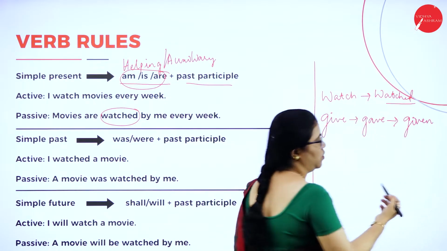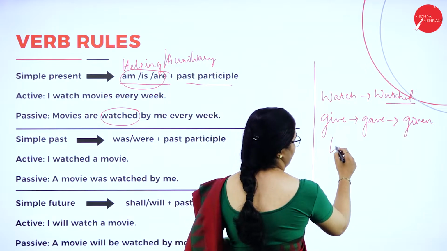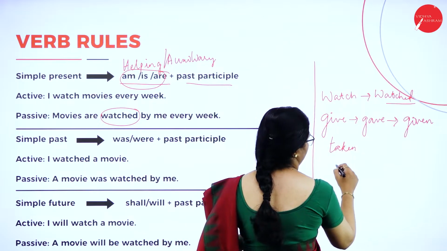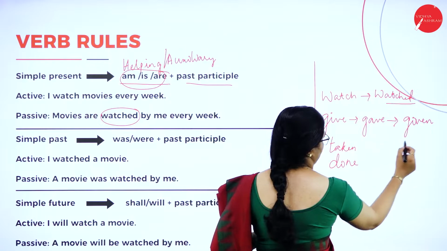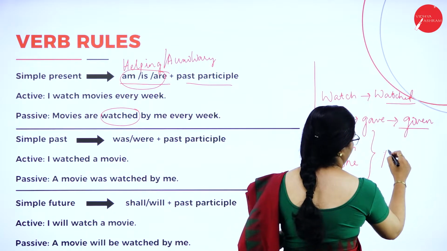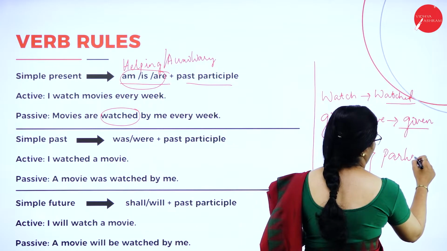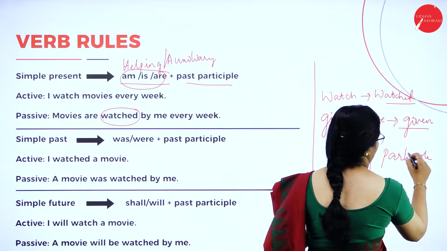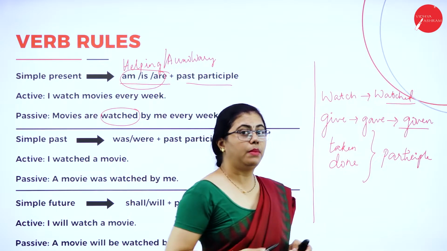There are many words like that: given, taken, done. All these are called participle forms.